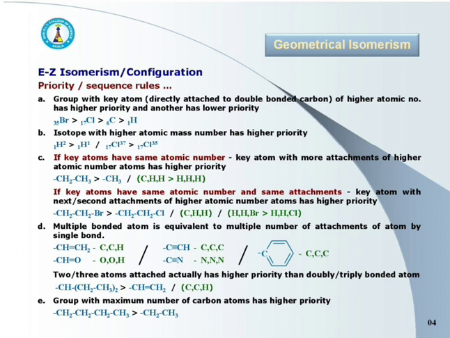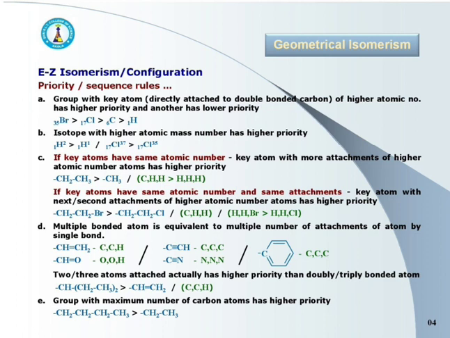Here, second carbon is triply bonded to the first key carbon. Whereas in case of C triple bond N, for key carbon, the attachments are nitrogen, nitrogen, nitrogen, because here nitrogen is triply bonded to key carbon.